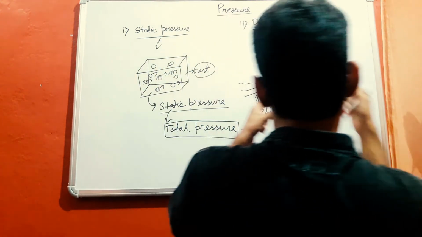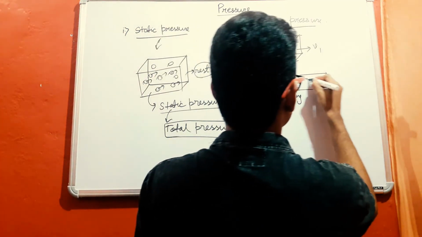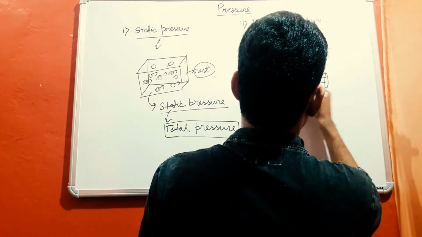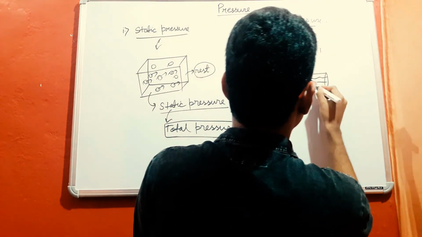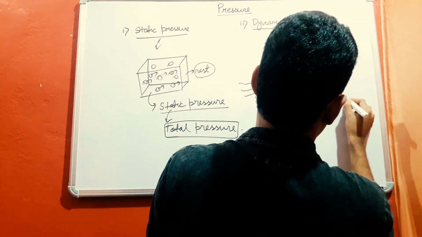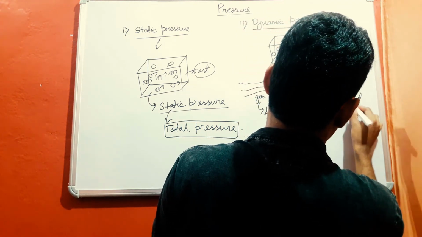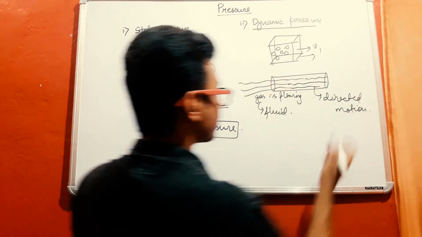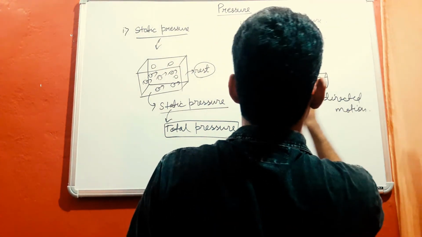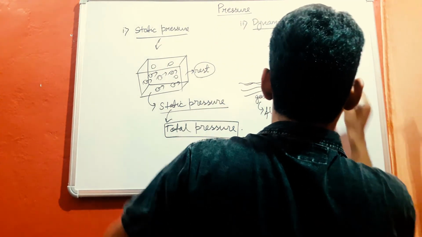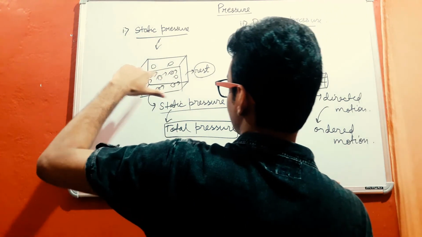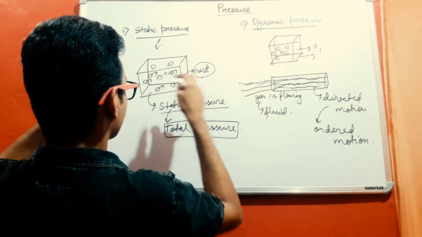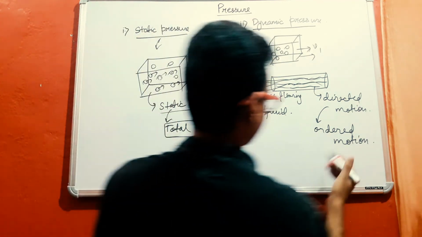Because of this flow, some of the random components of velocity are changed in favor of this motion, that is the directed motion. And we call this directed motion, either this v1 or the flowing of this gas, ordered motion, as opposed to the disordered random motion of molecules within the container at rest.